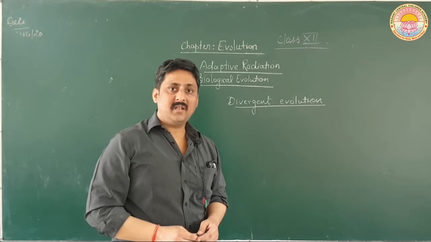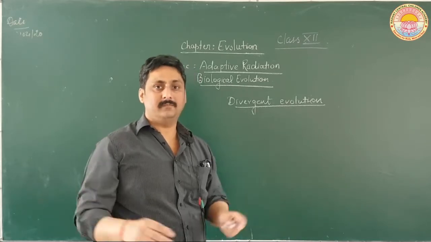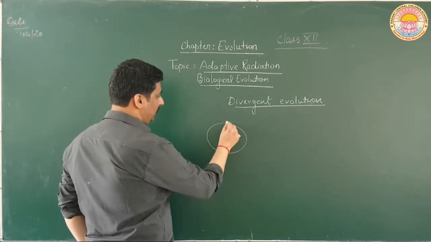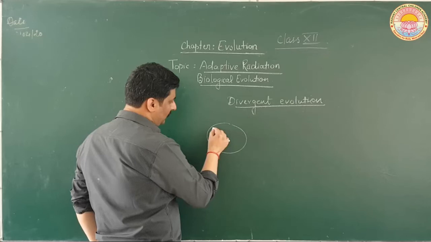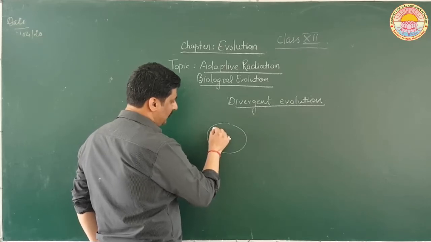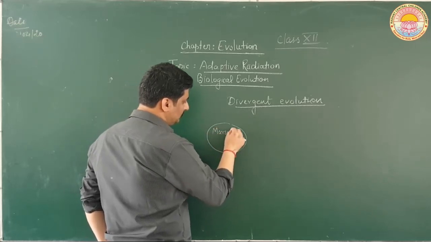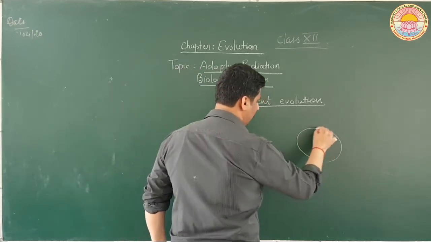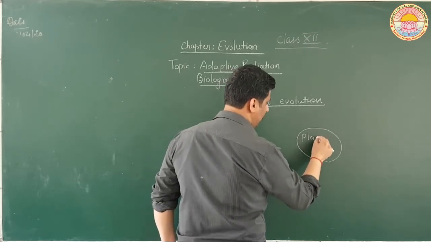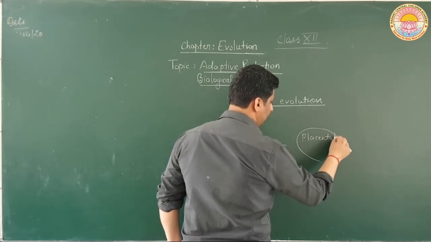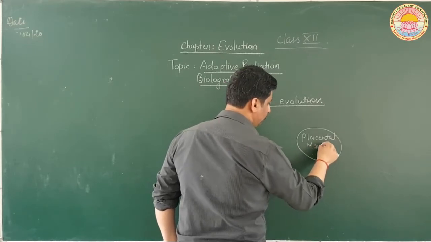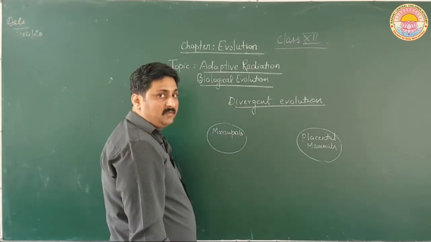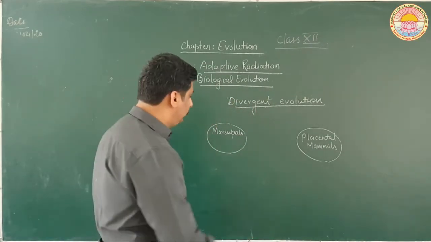If adaptive radiation is taking place in both of them, in marsupials adaptive radiation is taking place, and in placental mammals adaptive radiation is taking place. Both are present in the same geographical area.